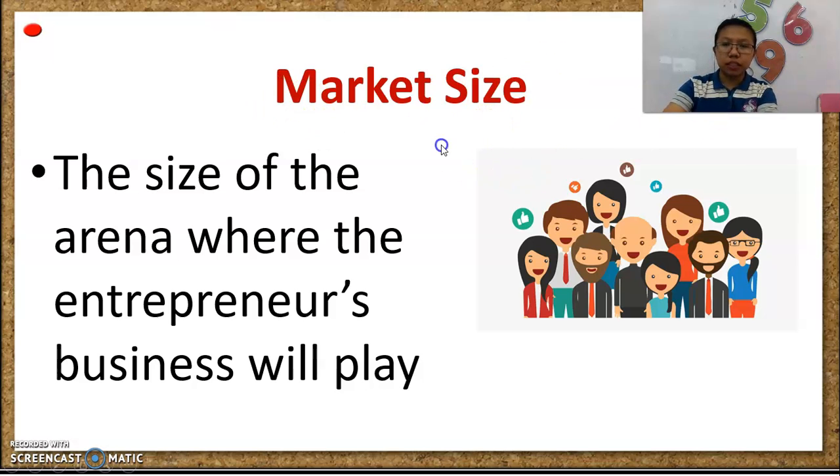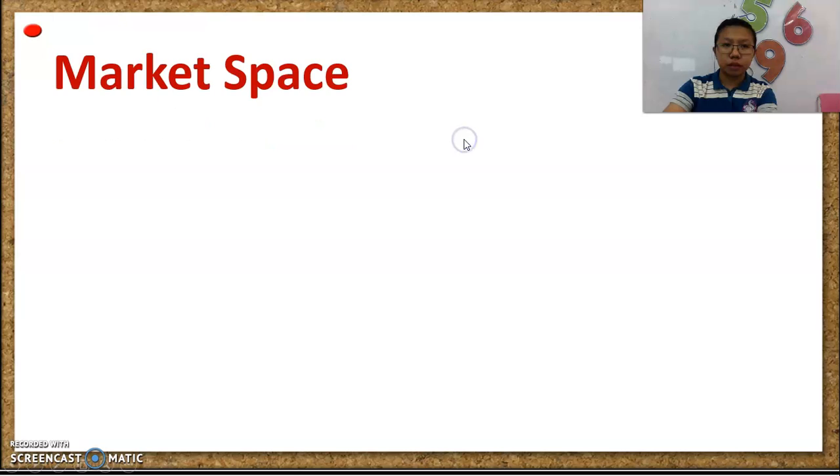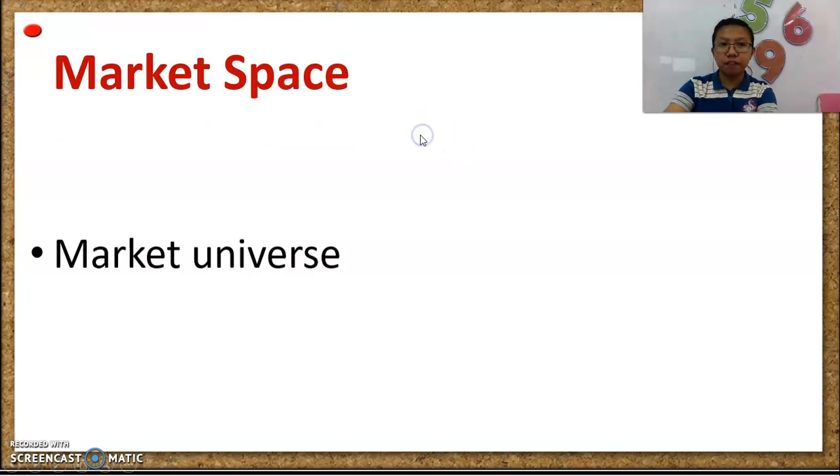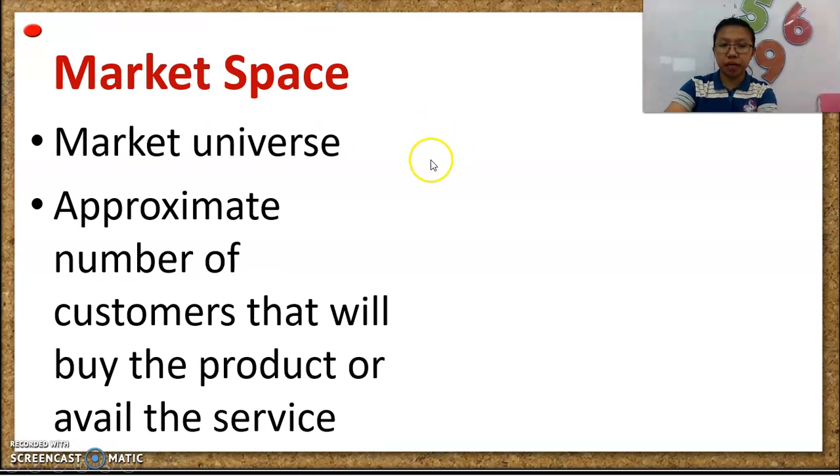And then let's have another definition of terms. We have the so-called market space or the market universe. It is the approximate number of customers that will buy the product or avail the service. For example, in market size, it will be 100% of the people around your chosen area. For example, Santa Maria. So all of the people around Santa Maria will be your market size.